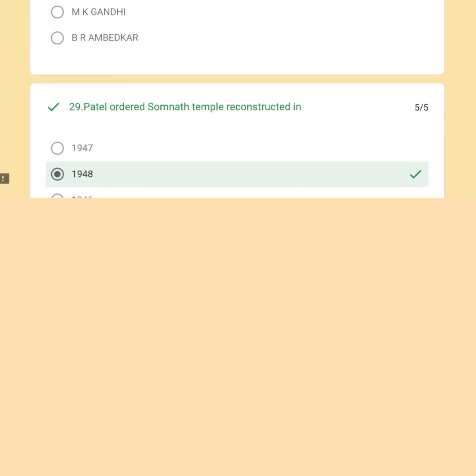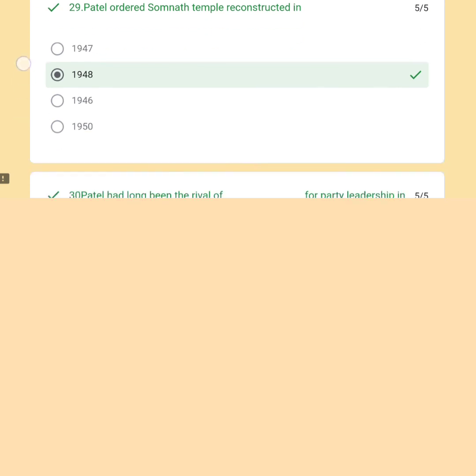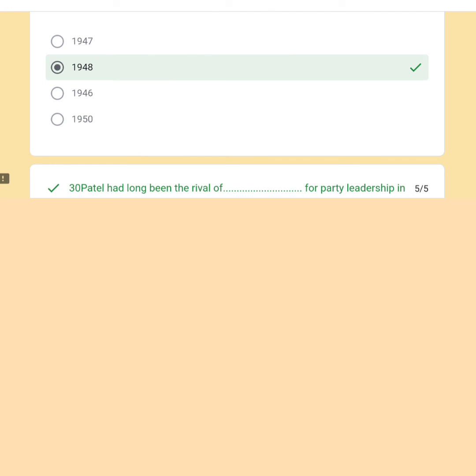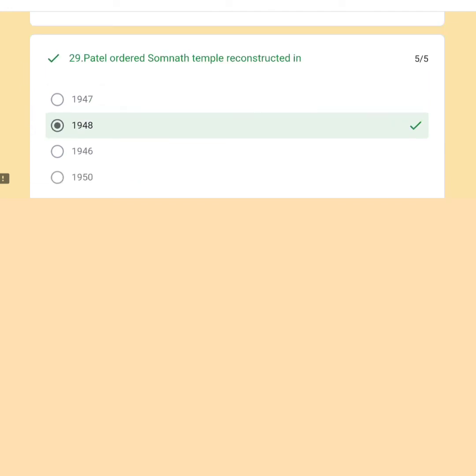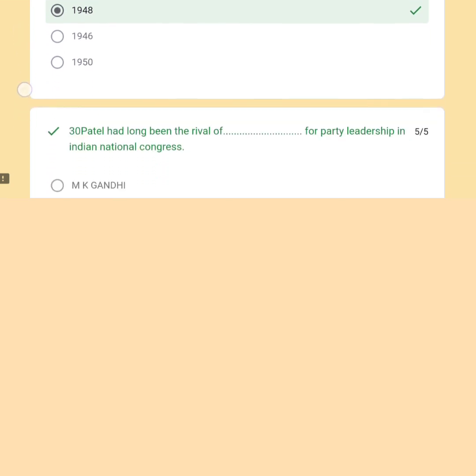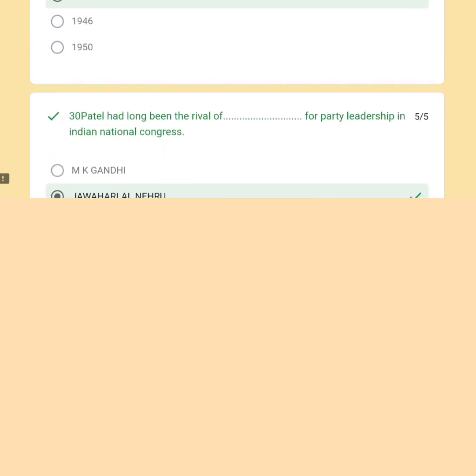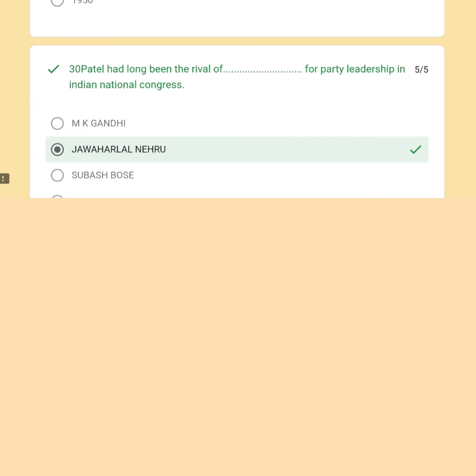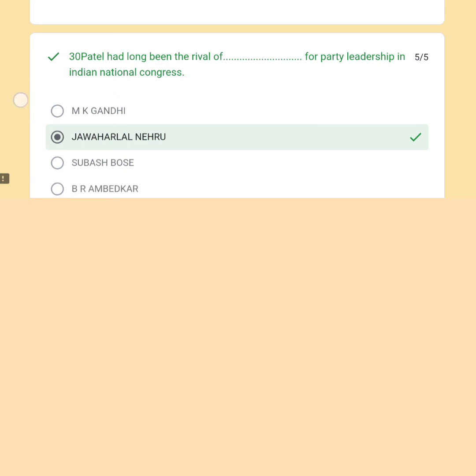And next question: Patel ordered the Somnath temple reconstructed in 1948. That is option B, 1948 is the right answer. Sardar Patel ordered the Somnath temple reconstructed in 1948. Patel had long been the rival of Jawaharlal Nehru for party leadership in the Indian National Congress.